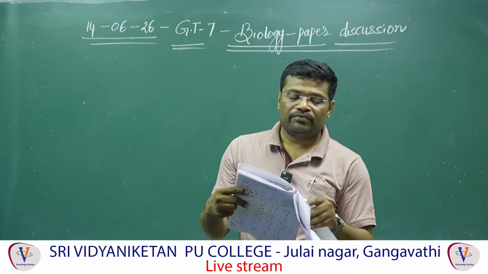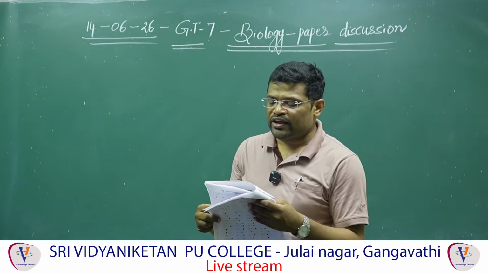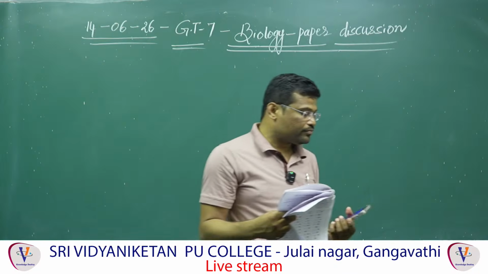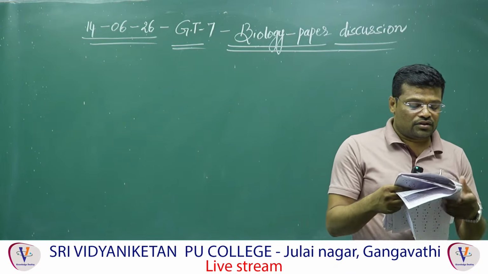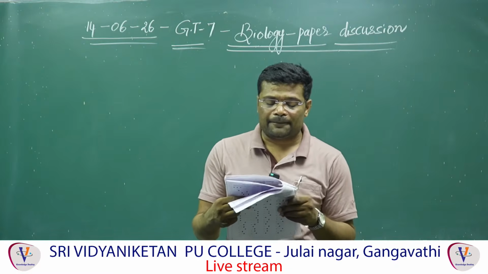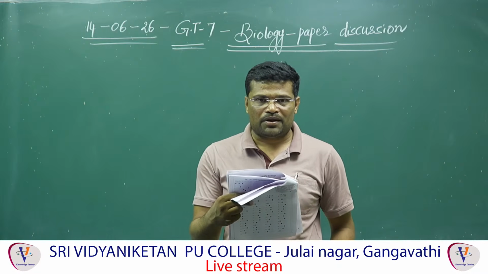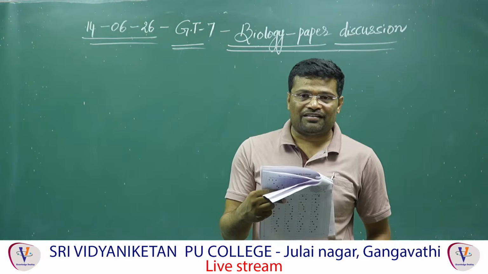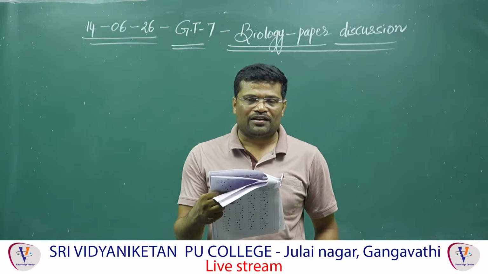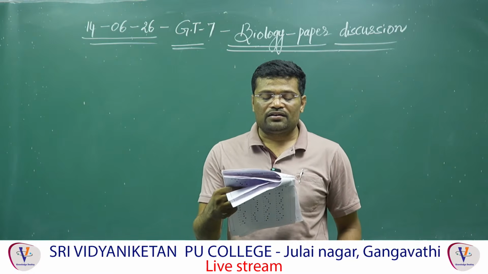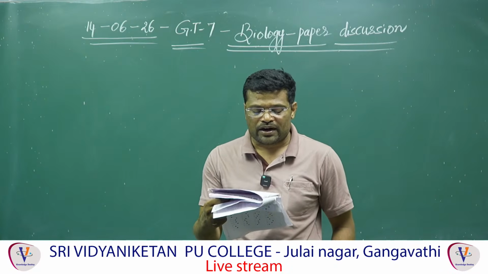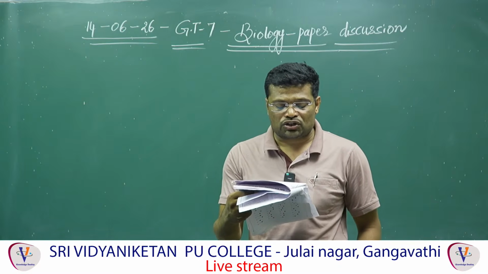Question number 159. Diagram given below showing sagittal section of the human brain. A to H are different parts of the brain. See here, number 1, A, B, C and D are present in forebrain. Label A represents cerebrum, it comes under forebrain. Label B represents corpus callosum, it comes under forebrain. So E, cerebral hemispheres, forebrain, and D, thalamus, hypothalamus all come under forebrain. Answer 1 is correct.